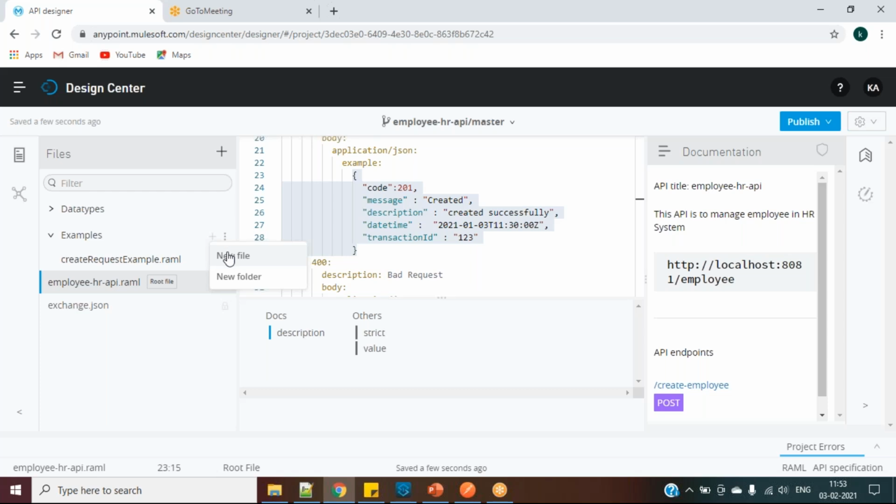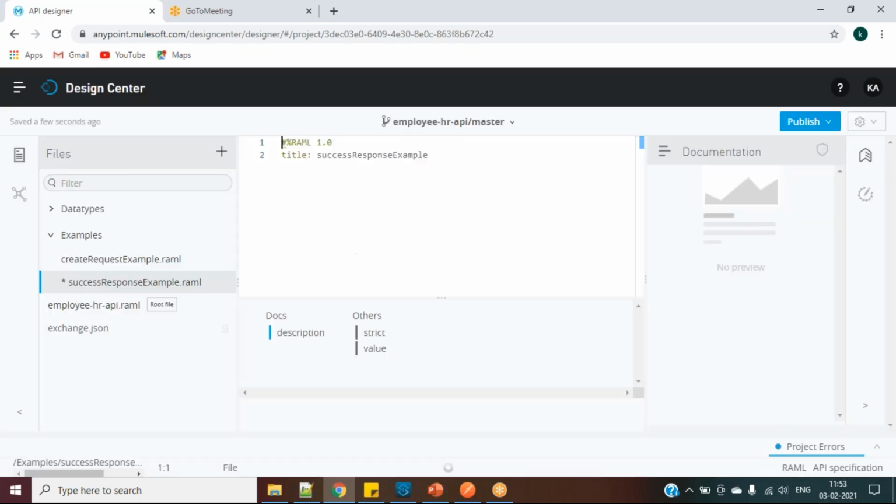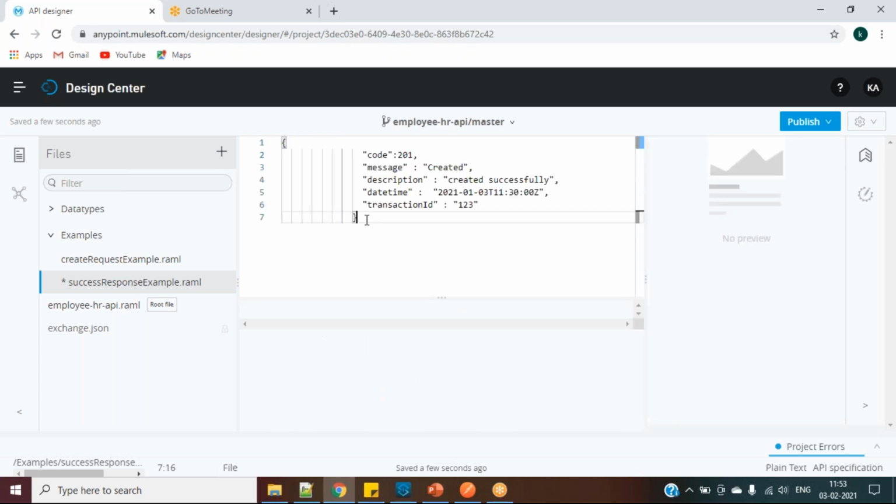I'll say plus new file, and let's say this is my success response example, create, and I will give this one. That's all. In a similar way, okay, this I have created in this one. Let me just drag and drop.